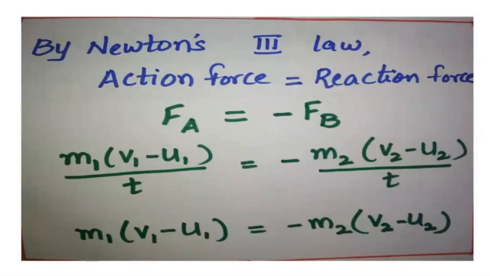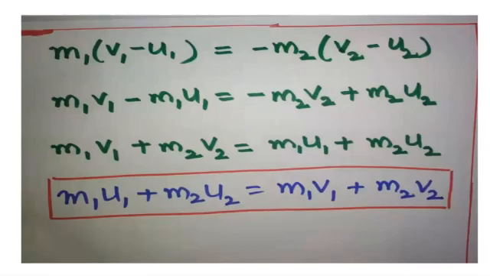So now t and t will get cancelled off. Numerator I have written here. And from that numerator part, you have to remove the bracket and expand it. So m1 v1 minus m1 u1 equals minus of m2 v2, and minus minus will become positive, so plus m2 u2. So now v terms together, u terms together.